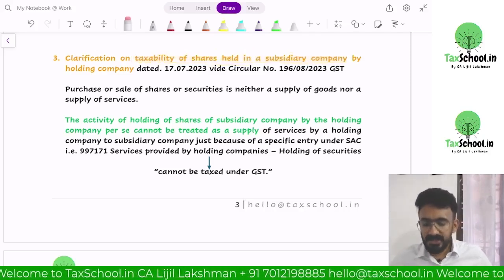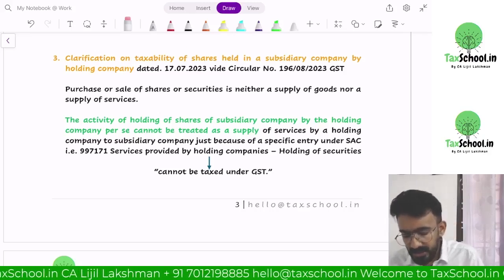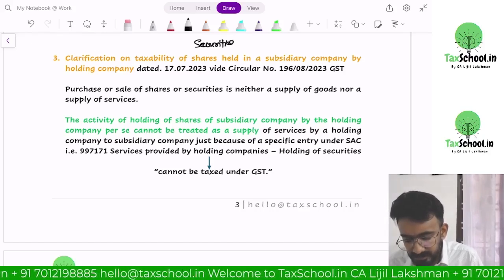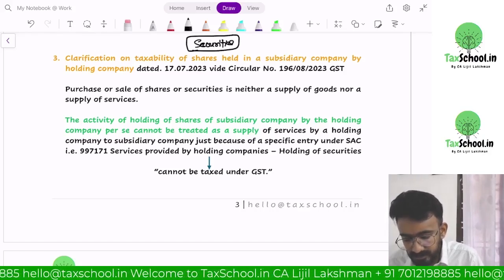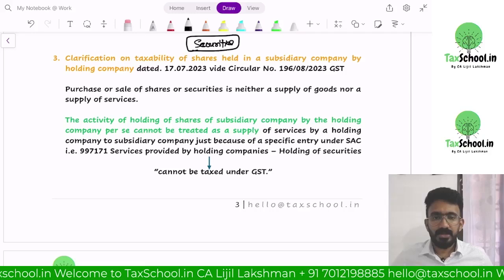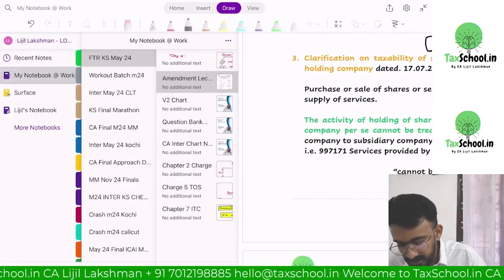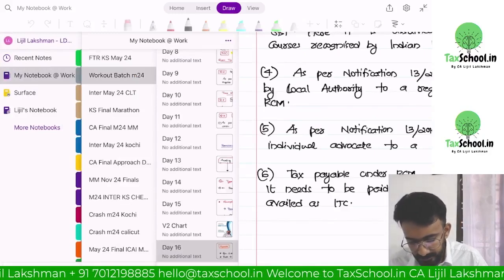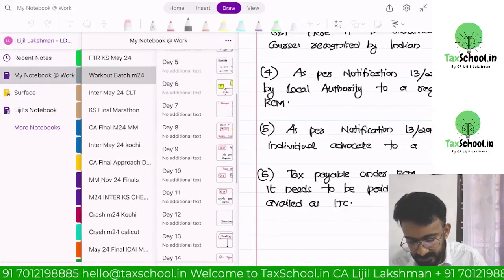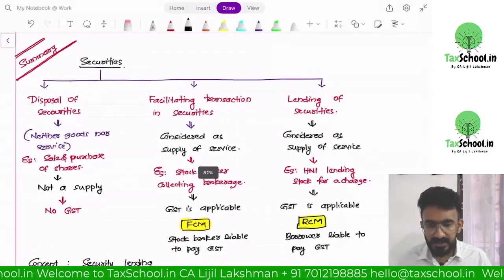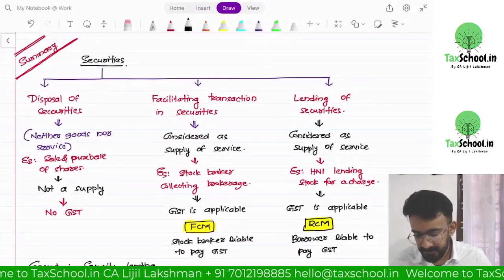As far as GST is concerned, shares are called securities. Shares are considered to be securities. Now, I'll give you a summary on how you should treat securities. This is our summary on securities. In GST, this is how you should treat securities.